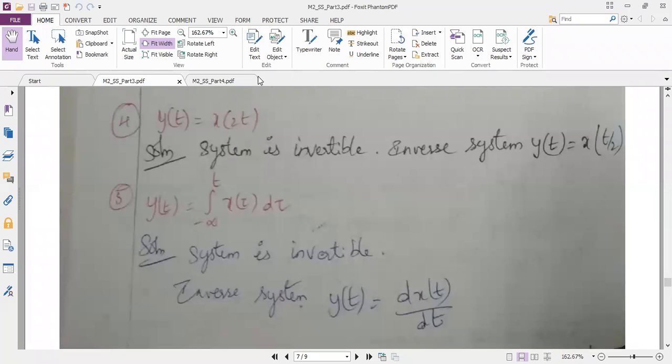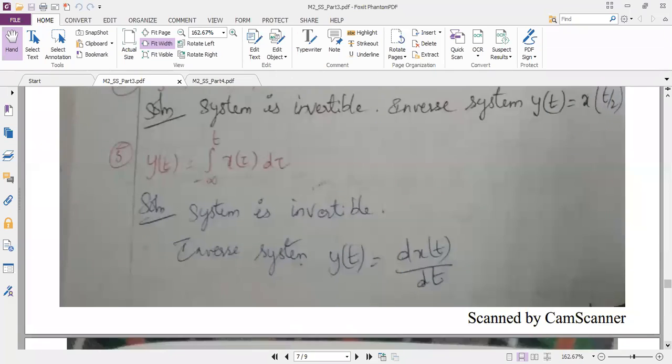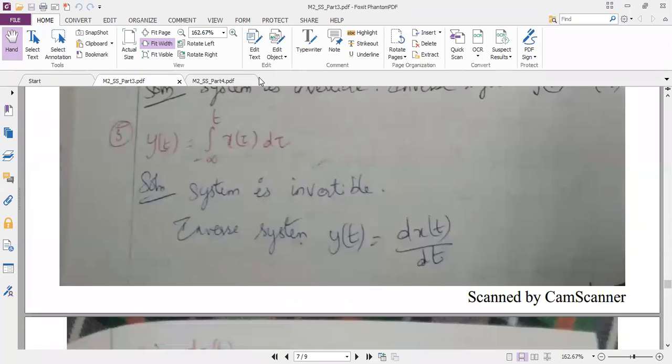Now the fourth problem is very simple. You know what operation it is? 2 into t. So definitely the system is invertible. So the inverse system is x of t by 2. It is very easy. Now the unique problem is integration and differentiation. You know, the opposite of integration is differentiation. So the system is invertible, and the inverse system is y of t equal to d of x of t by dt.